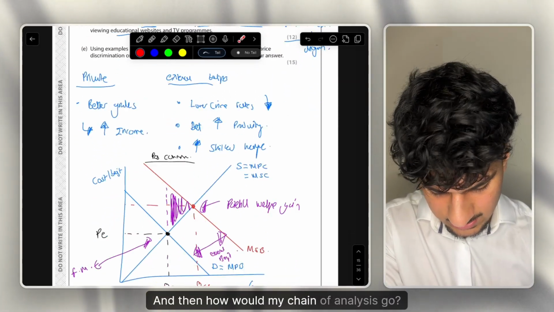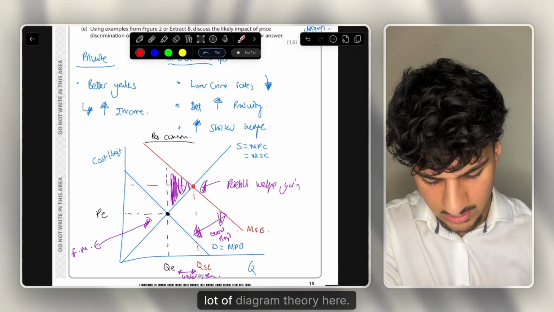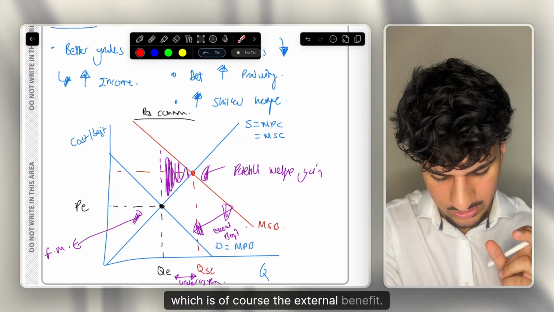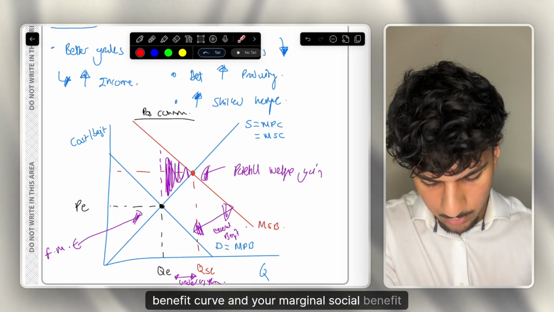And then how would my chain of analysis go? I'd probably just actually kick off by using a bit more of the diagram, because I want to include a lot of diagram theory here. And by the way, when I was labeling the diagram, I forgot one label, which is of course the external benefit. It's just a gap between your marginal private benefit curve and your marginal social benefit curve. But how would I word this?